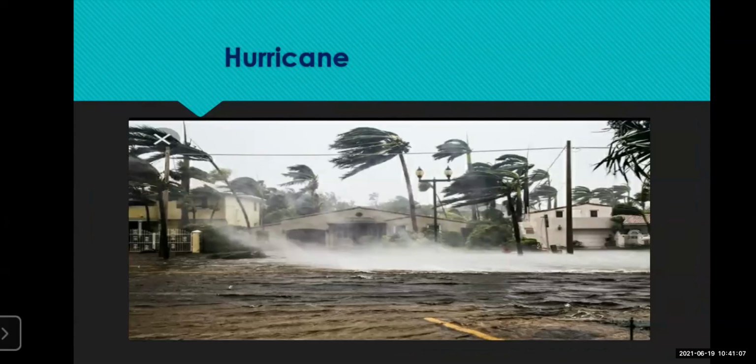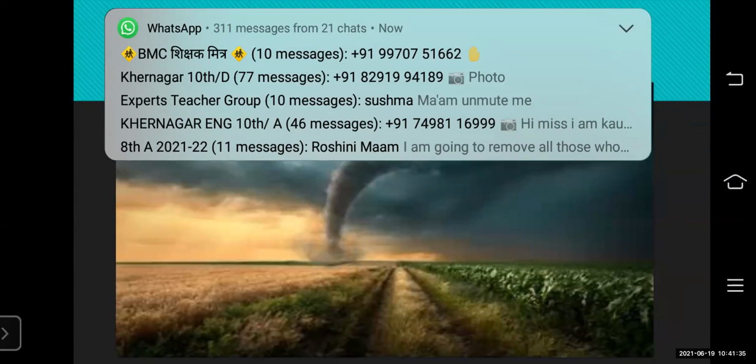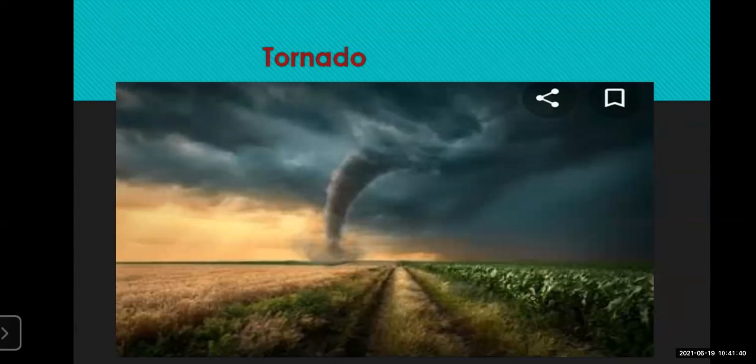Then we have seen the hurricane, also called a cyclone or the typhoon. It's a name for this hurricane, which is a massive wind type of condition, which also creates a lot of destruction, with loss of life and property. Then we have seen the tornado. Tornado is the spiraling and spinning funnel-like cloud which is so massive, which takes everything, uproots everything and wipes out everything, whatever comes in its way. It's called a tornado.